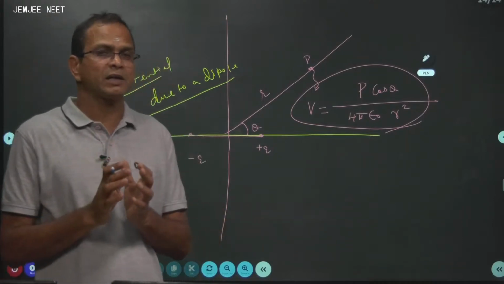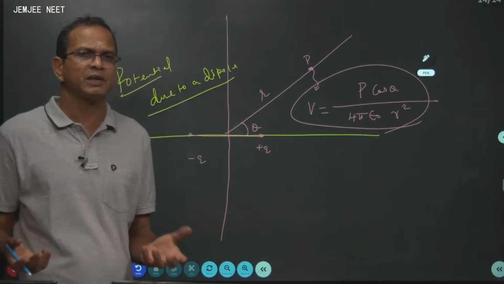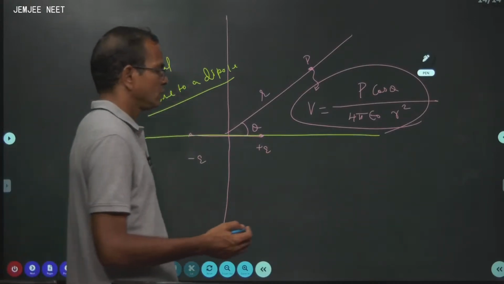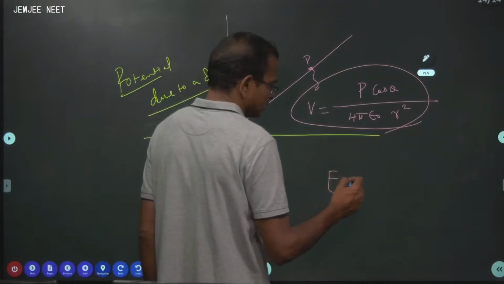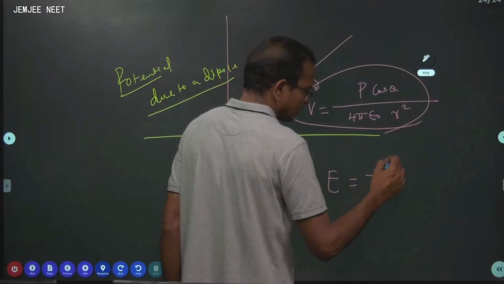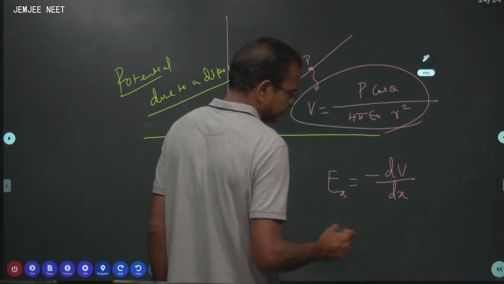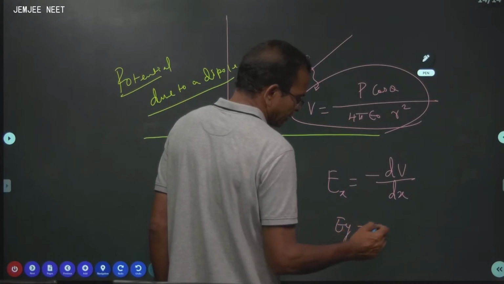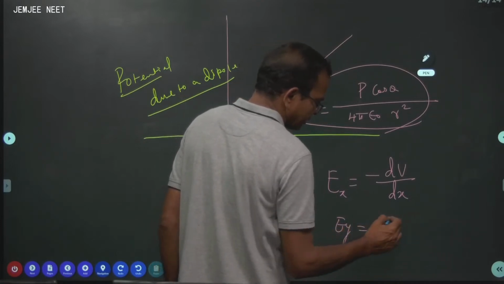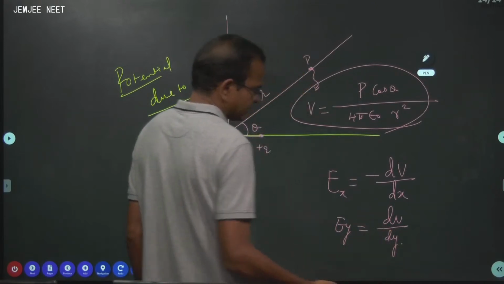Whether you calculate electric potential due to a dipole, a point charge, or whatever may be the distribution of charge, one rule is always true. What is it? Ex is equal to minus dV by dx, Ey is given by minus dV by dy, likewise Ez.